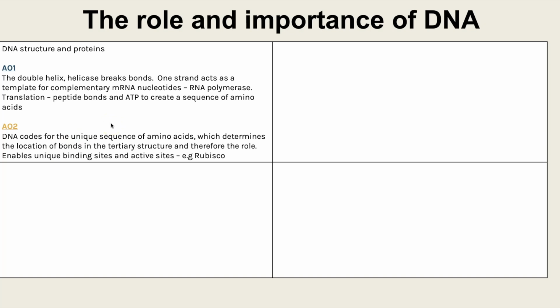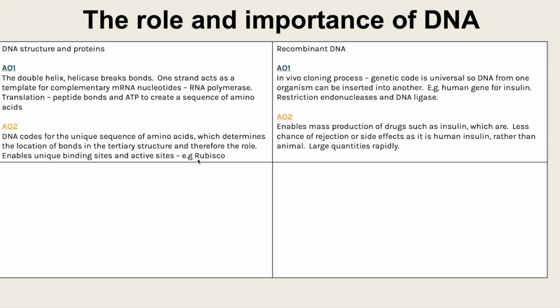So then we could link it slightly to another topic just by saying that enables either unique binding sites. You could give an example of receptors like insulin receptors, and also unique active sites. So you could talk about an enzyme like Rubisco, for example, catalyzing the Calvin cycle. So that is just a plan for one potential relevant topic.